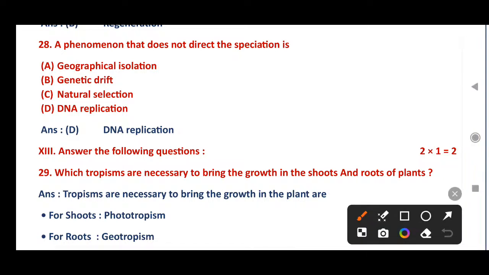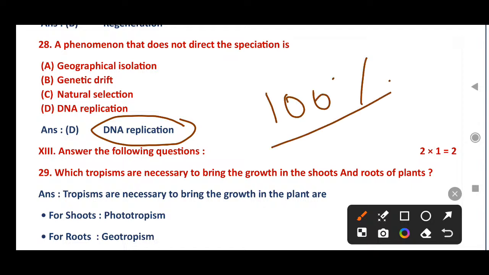Then, a phenomenon that does not directly influence speciation, the production of a new species on the earth. In my point of view, this is not the answer. Why is this not the answer? Because whenever the DNA replicates, exactly 100% it will not make a copy. Some changes will occur, sometimes 90%, sometimes 50% also.